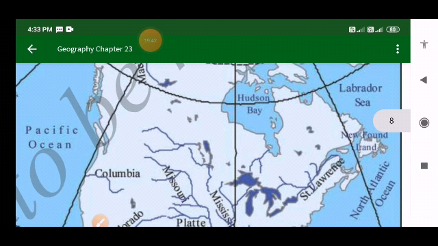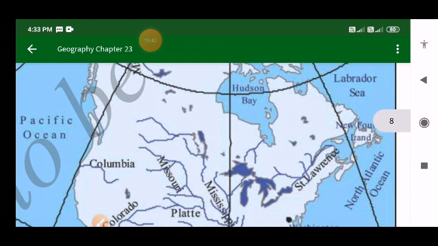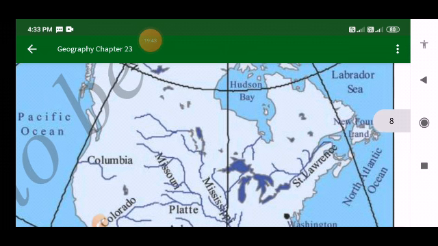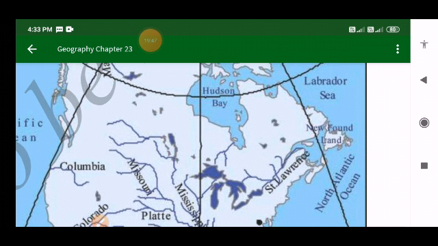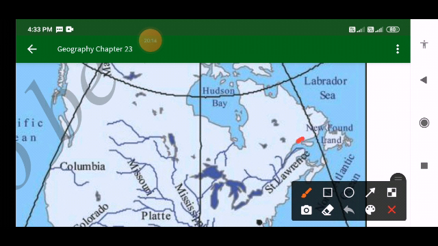Other than that, I will show you. The other tributaries are Red River, Ohio, Tennessee, Arkansas, North Platte, the Snake, Fraser, Columbia, Yukon, Colorado, Rio Grande, Mackenzie, Nelson, and St. Lawrence, which are the other important rivers of North America.